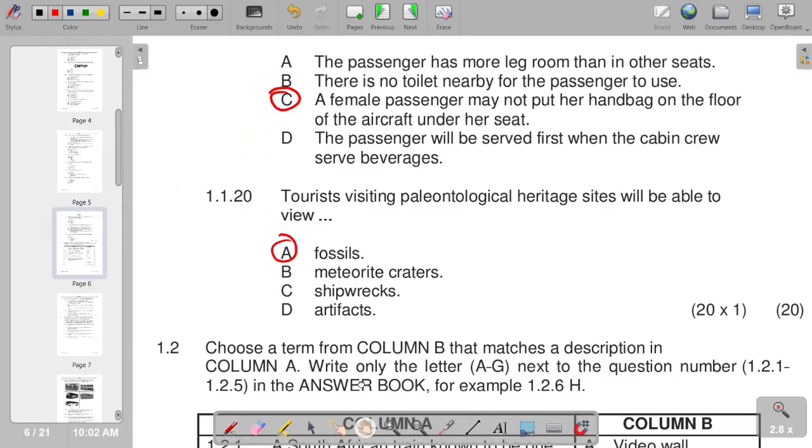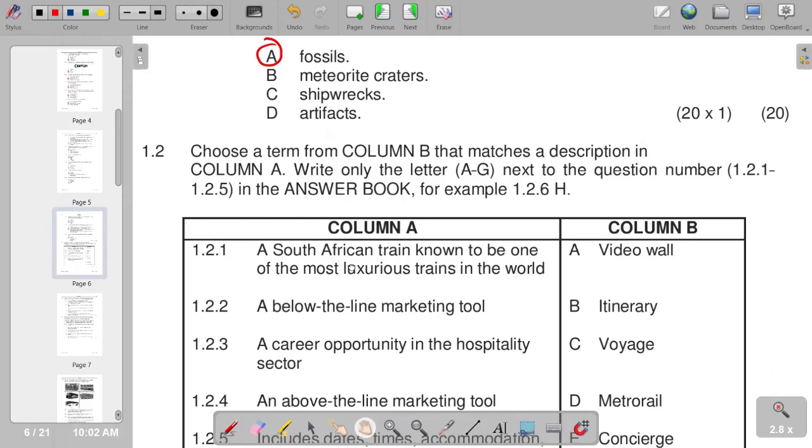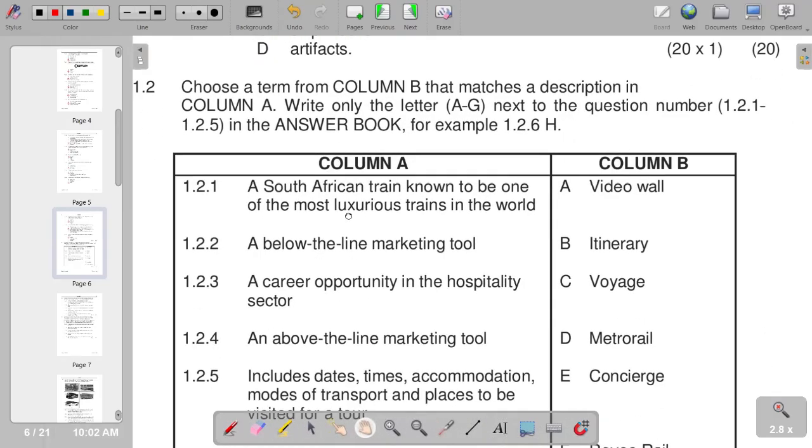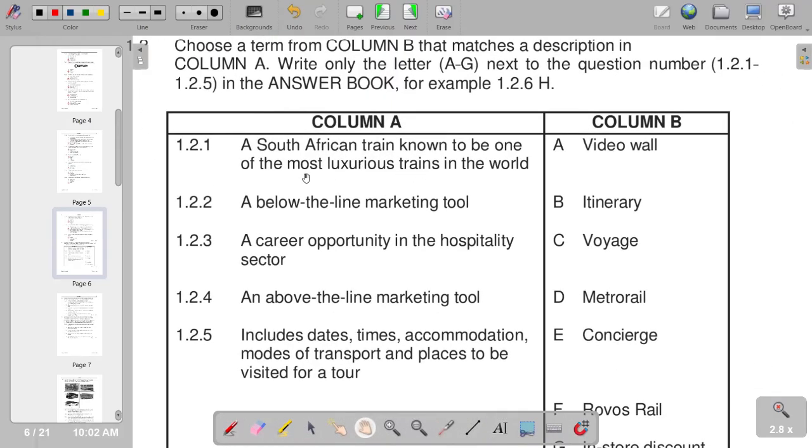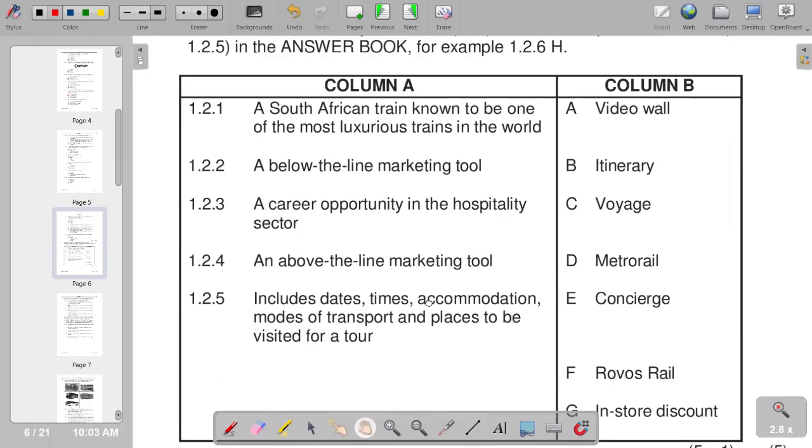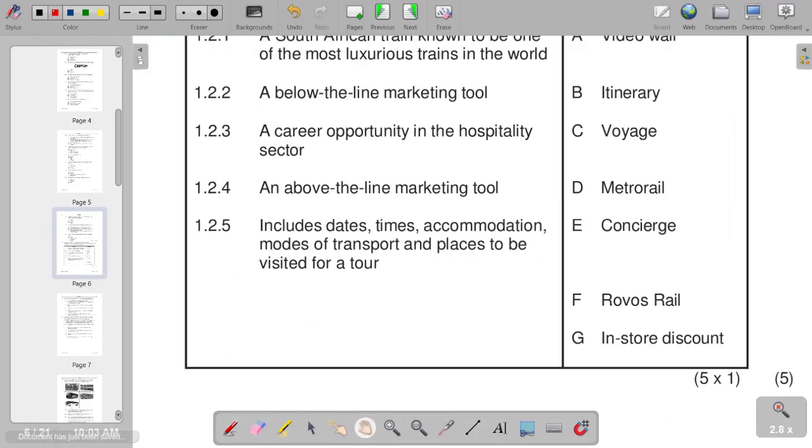Then we go to 1.2. South African train known to be one of the most luxurious trains in the world. We have column B, where we have to choose from. So going down, you see that we have F as the correct one.